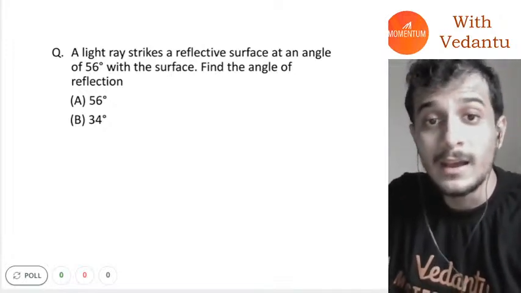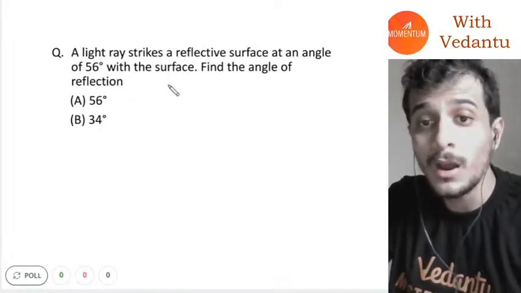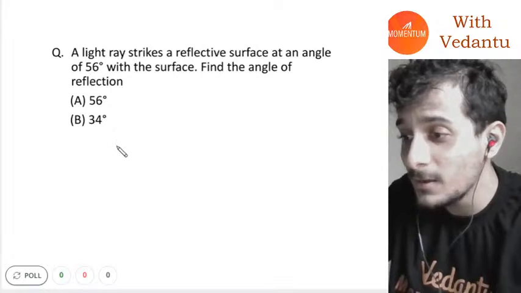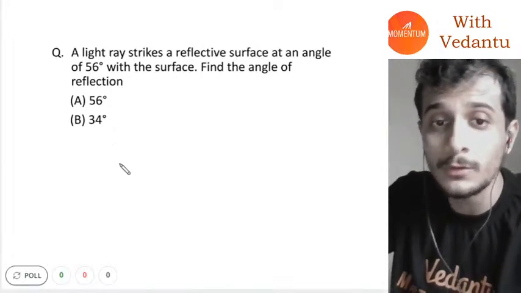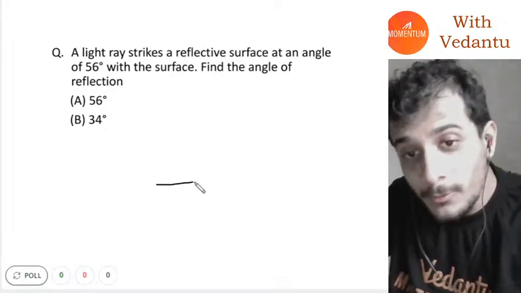Not to be afraid. A light ray strikes a reflective surface at an angle of 56 degrees. Find the angle of reflection. Can anybody tell me what will be the angle of reflection? 56 or 34? See, you have to read this question, guys.